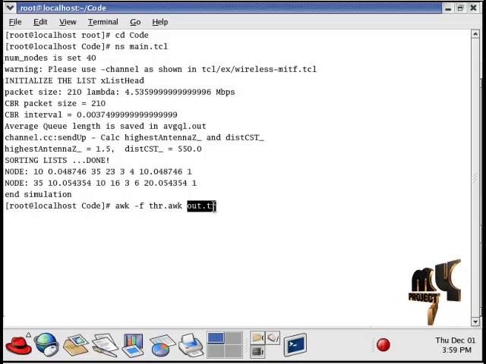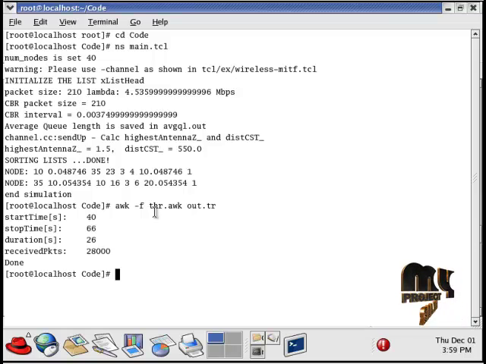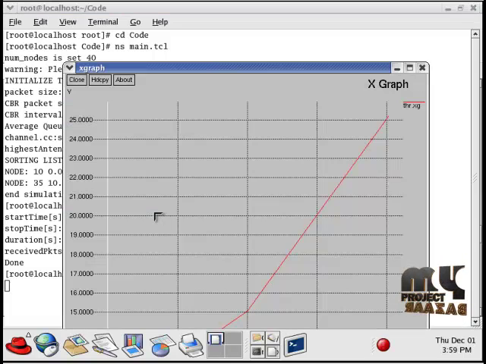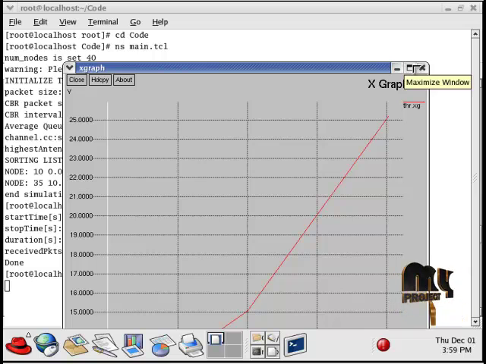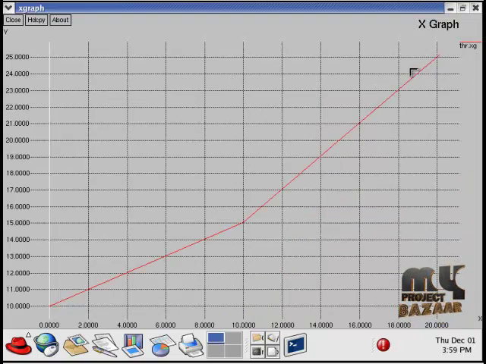This out.tr is our trace file, which traces all the information about our wireless ad hoc network process, and when we type this it will generate one file called thr.xg. For running our graph, type xgraph thr.xg. It will generate our throughput file. So we have achieved this much throughput in our project.